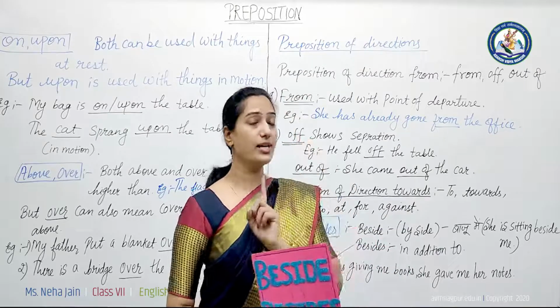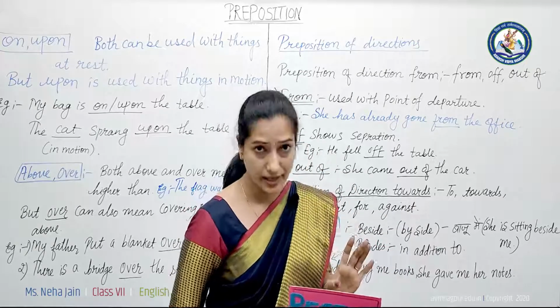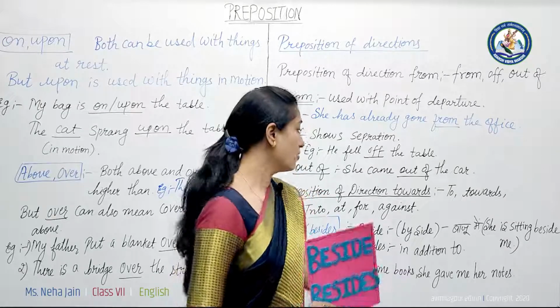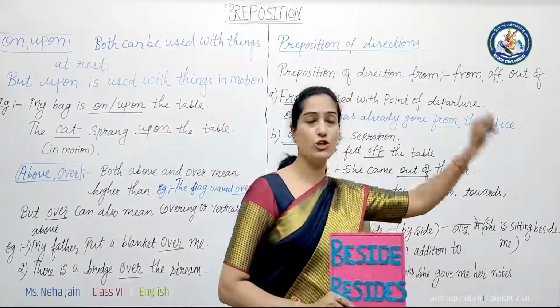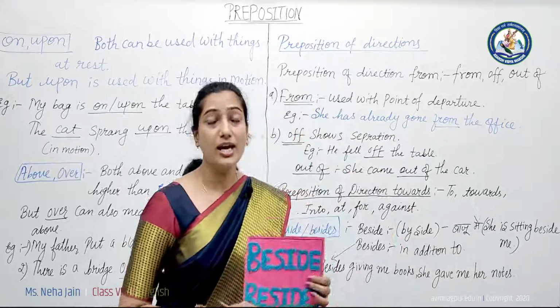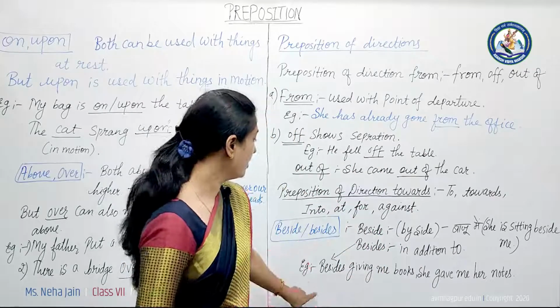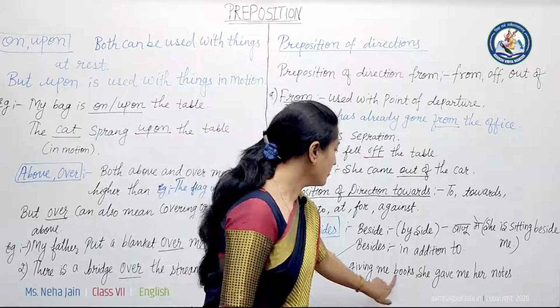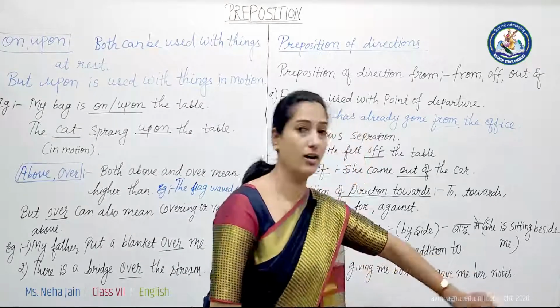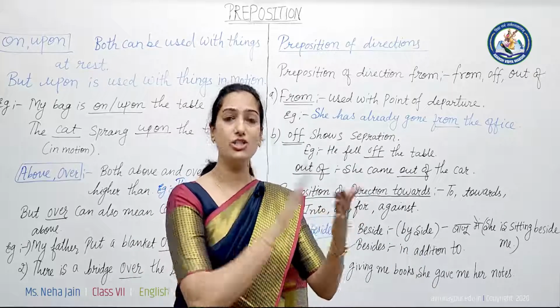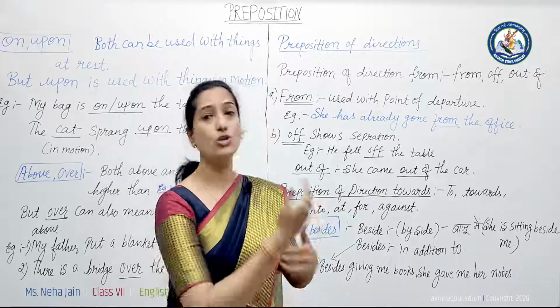Now, while using besides you have to be very careful, because besides का meaning ही change हो जाता है. उसका मतलब क्या होता है? In addition to. When we are saying in addition to, then we use besides. See the example: Besides giving me books, she gave me her notes. Means she gave you the books, and in addition she gave her notes also.